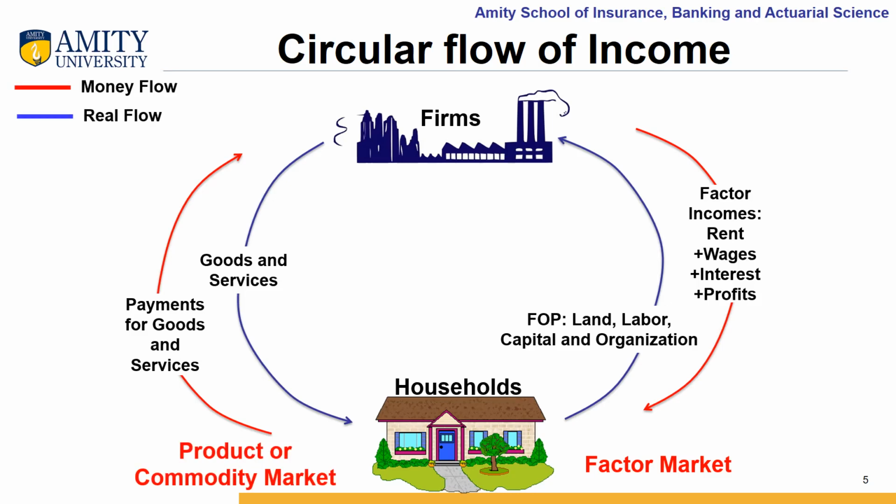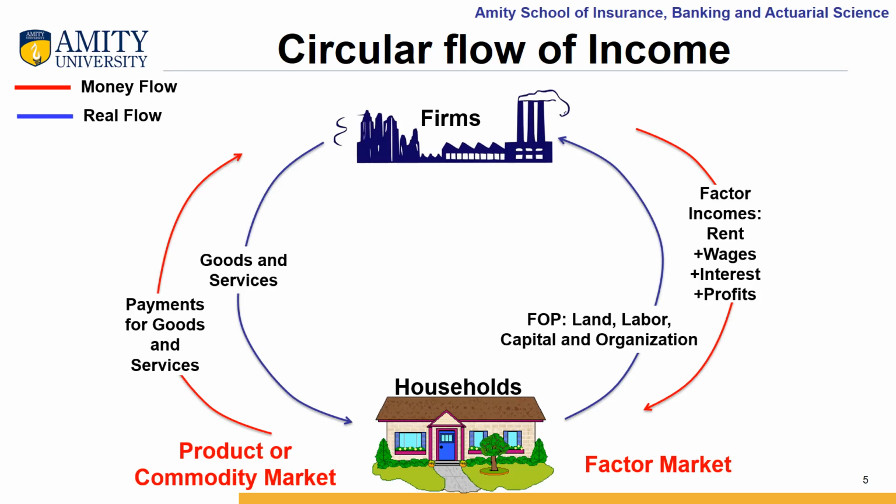Now, let us understand how the money is flowing in an economy. And if you just pay your attention on the red circle, first, the business firms are paying the households in the form of factor incomes, which is in the form of rent, wages, interest, and profits, because they have provided factors of production to these business organizations. Now, the money received from these business firms will be utilized for buying some goods and services. And again, some goods and services will be bought from these business organizations, and money will again go back to these business organizations.